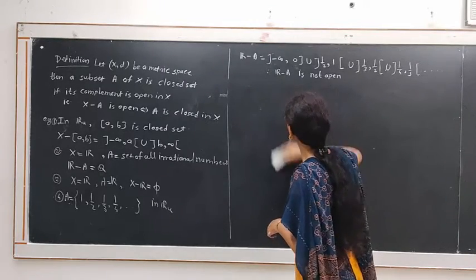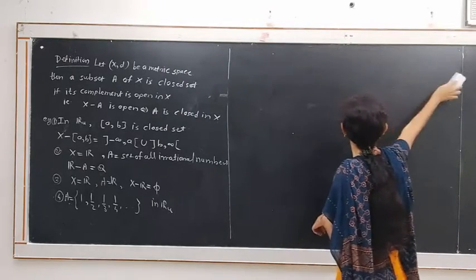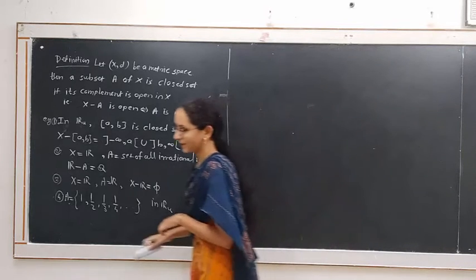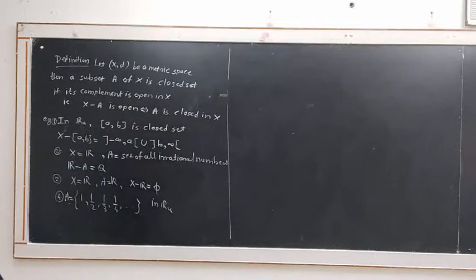Next, we see a theorem based on the definition of closed set.